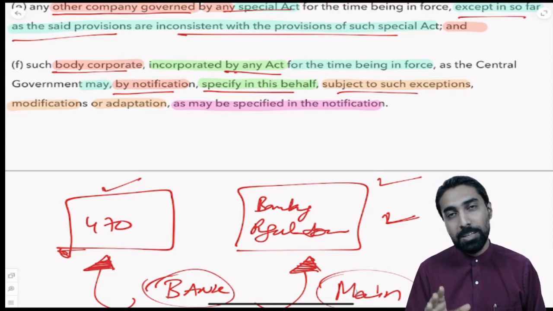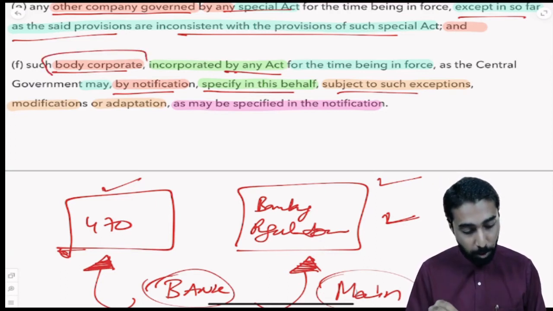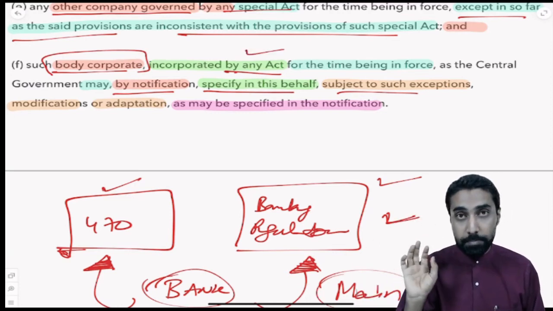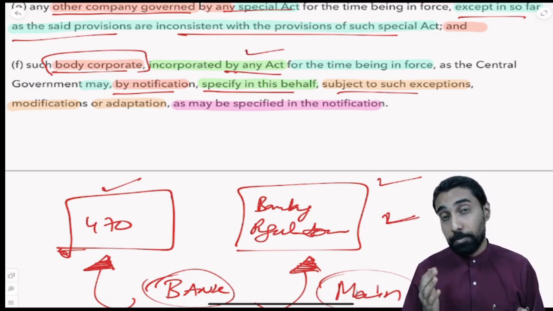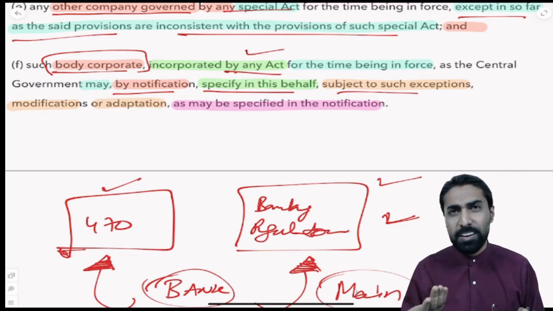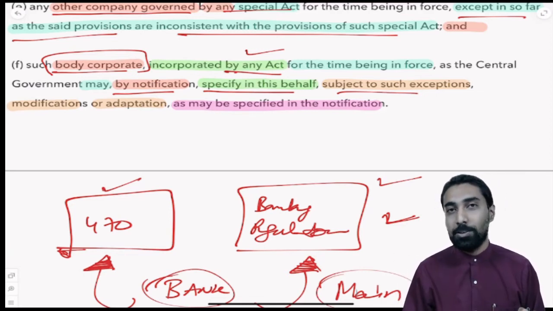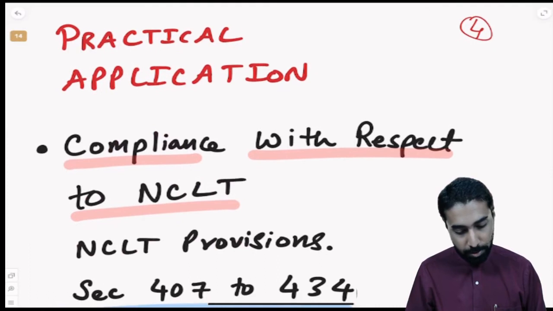So simple logic: government can tell which other companies, such other body corporate or company which is incorporated by any act, they're saying any act, they have to follow the Companies Act 2013. So even foreign companies are registered in foreign countries, but they have to follow the Companies Act of 2013 if they do any business in India. So that is how the logic is going to work. So now we understood that.